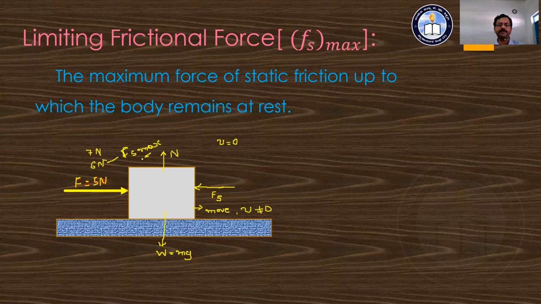The example shows how to distinguish 7 and 6 Newton here. When 7 Newton is applied, the body loses its state of rest. When 6 Newton, the maximum force, is applied, the body is in the state of rest only, and hence it is the limiting frictional force.